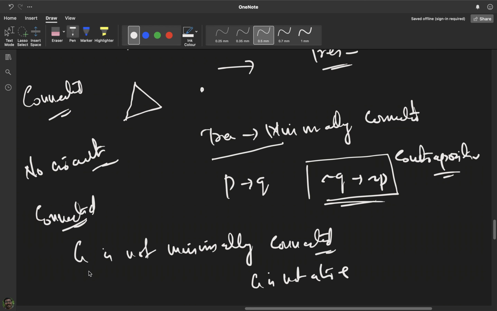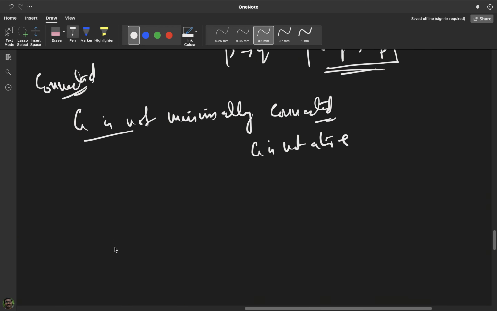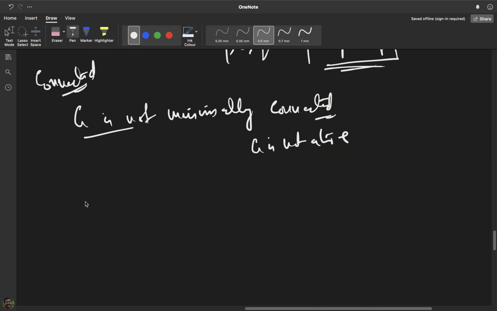What do we mean by the graph G not being minimally connected? If it were minimally connected, the deletion of every edge would disconnect the graph. Since it is not, there is an edge E such that G minus E is still connected. That means even if I delete E, the graph will still be connected.